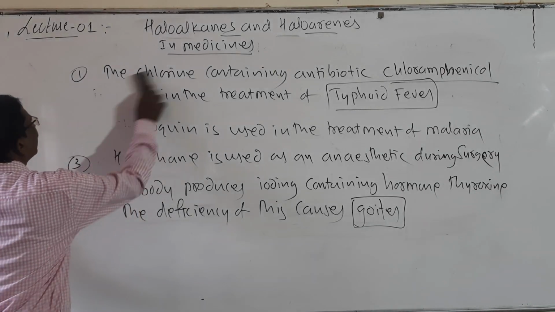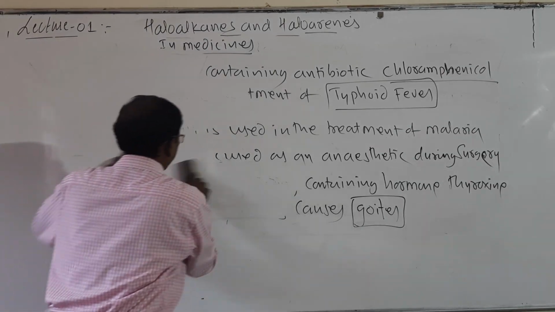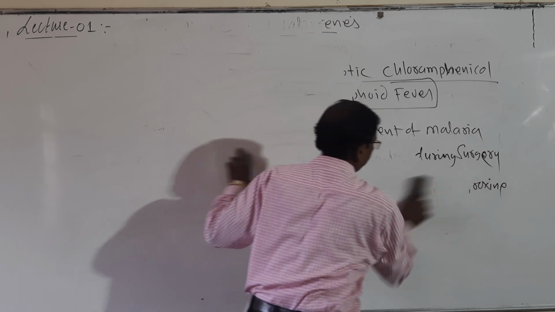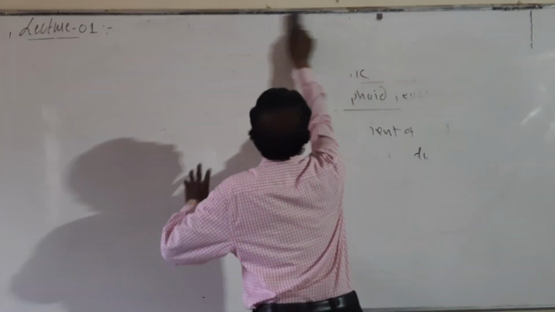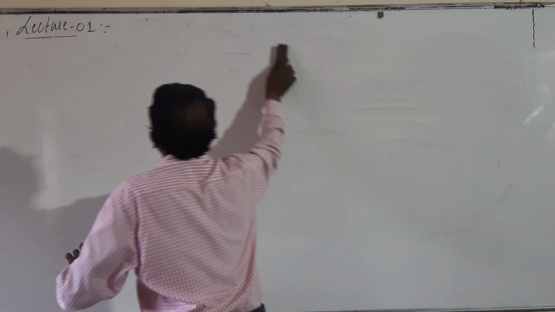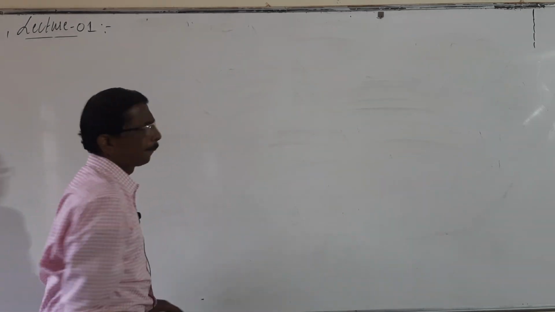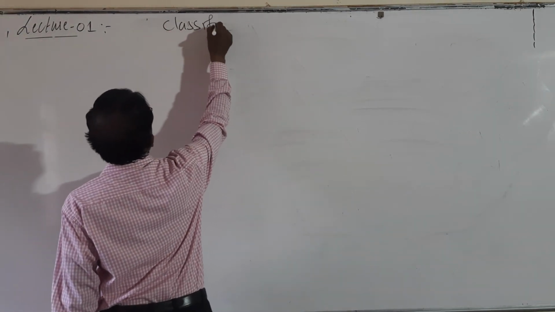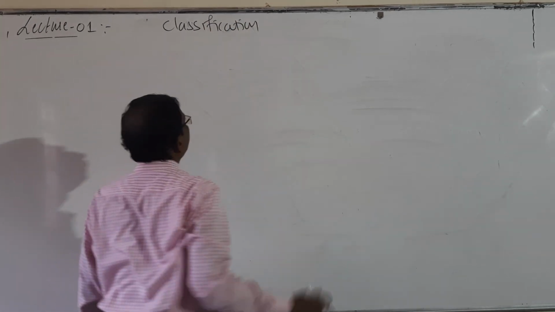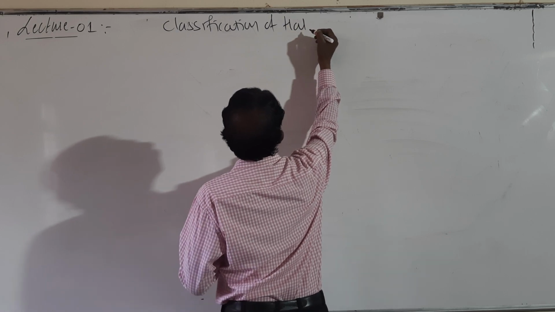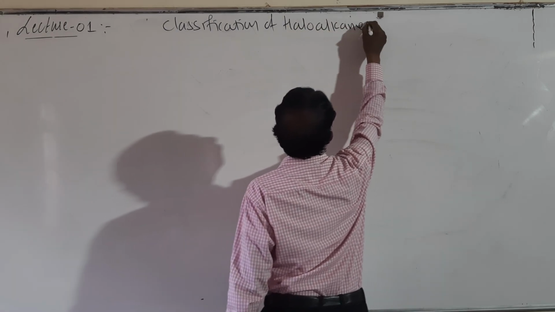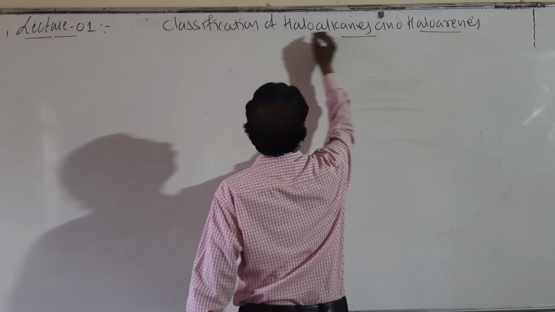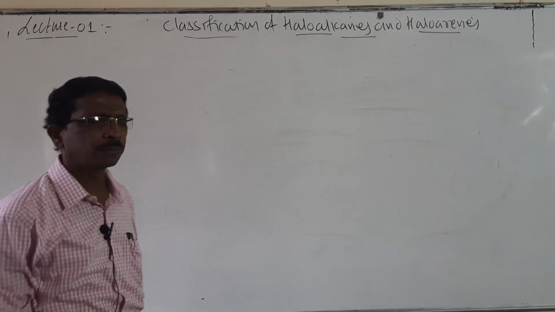So look here, students, classification of haloalkanes and haloarenes.